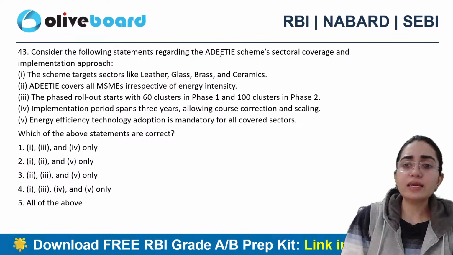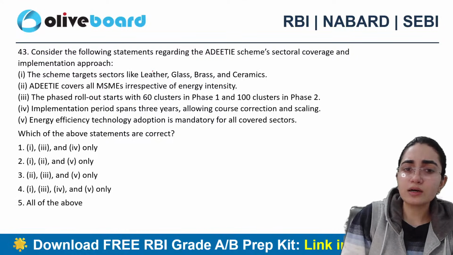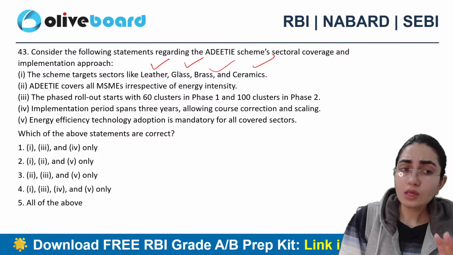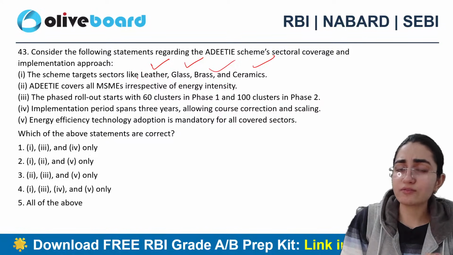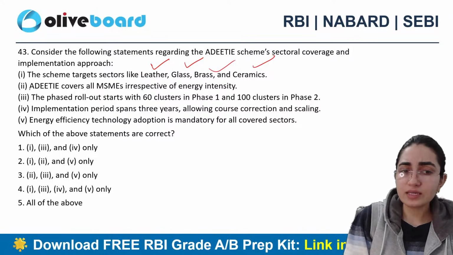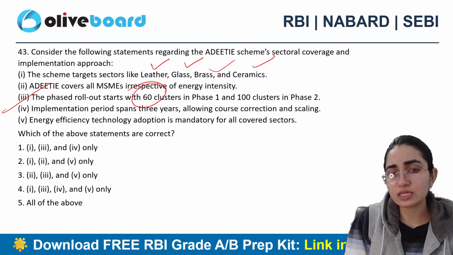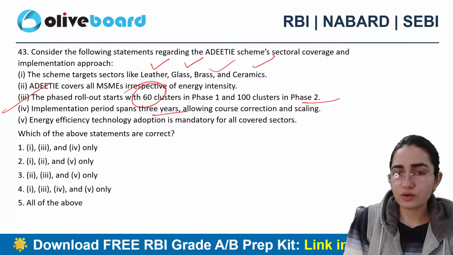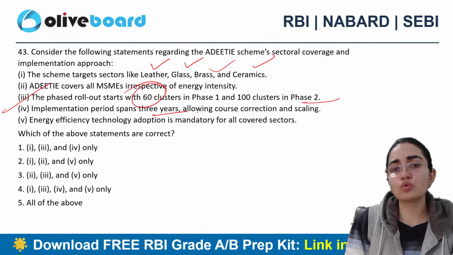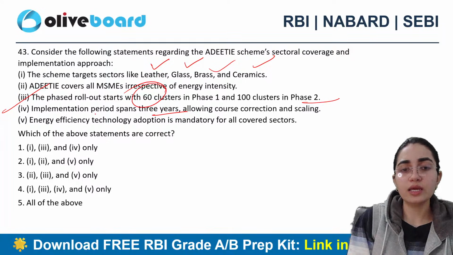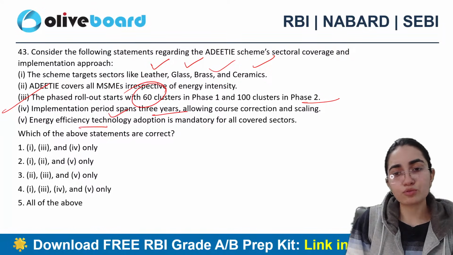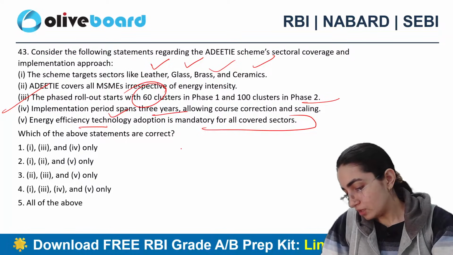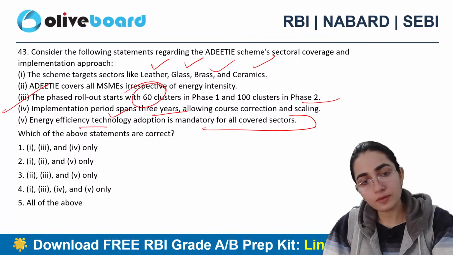Very good. Next says that the scheme targets sector like leather, glass, brass, ceramics, covers all of the MSME irrespective of their energy intensity. The phased rollout starts with 60 clusters in phase 1 and 100 in phase 2. Okay. The implementation spans for 3 years only, and this correction in scaling as well. Energy efficiency technology adoption is mandatory for all covered sectors here. 43rd question.